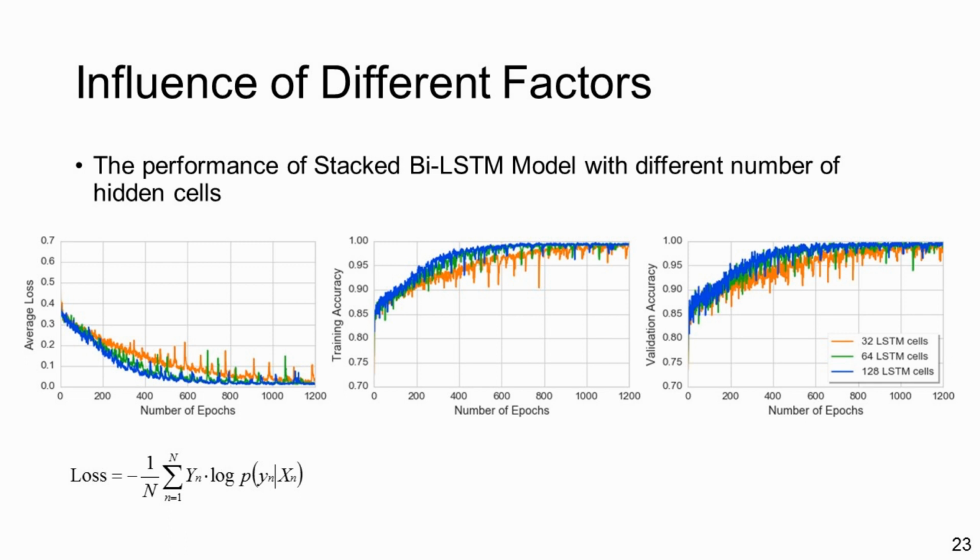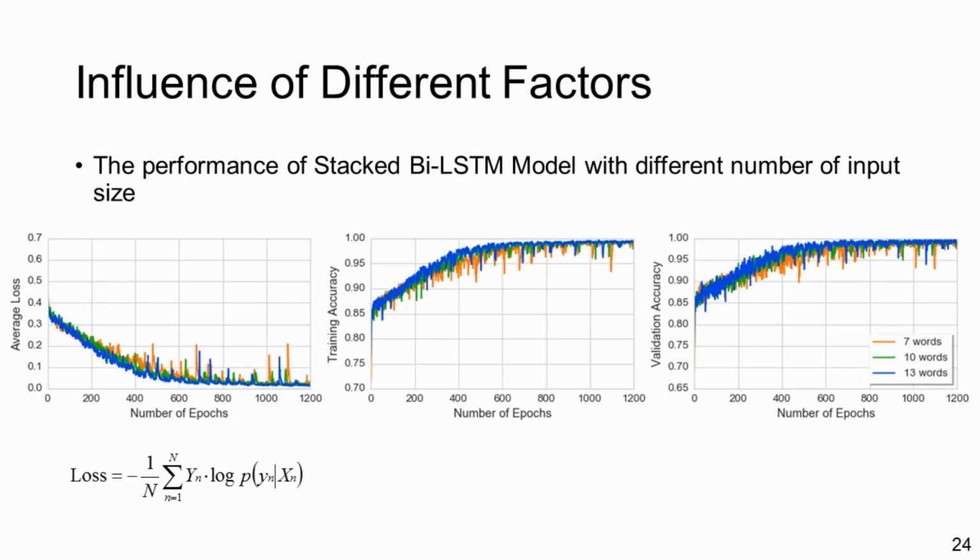We can see clearly from the picture that the loss value of the model with more hidden cells is lower and achieves faster convergence compared to the other 2 models. In addition, both training and validation accuracy increase as the number of long short-term memory cells increases. And the accuracy of the model with larger hidden size also converges quickly. The results indicate that if the hidden size is larger, there will be richer information to be stored.